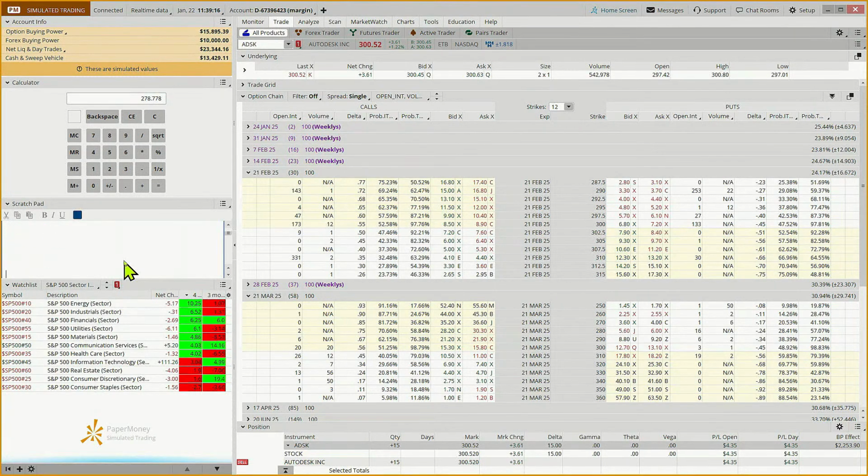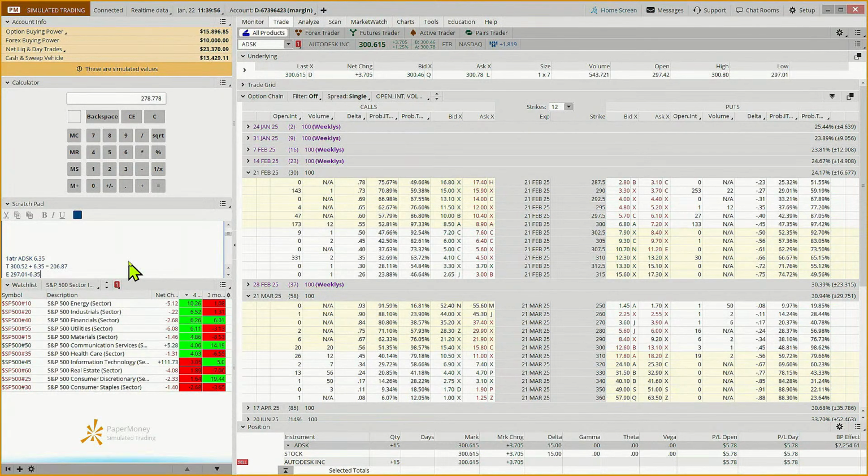Okay. And so this is a 1 ATR for Autodesk, where our ATR is 6.35. Our target is going to be the current price, $300.52, plus 6.35. So that is going to be 306.87. And our exit is going to be today's low, which I calculated ahead of time. So that was 297.01 minus 6.35.